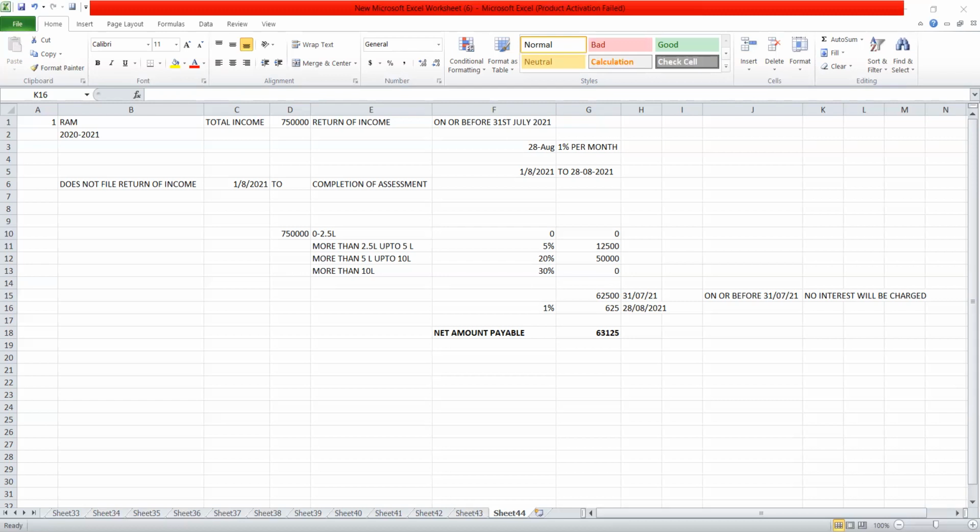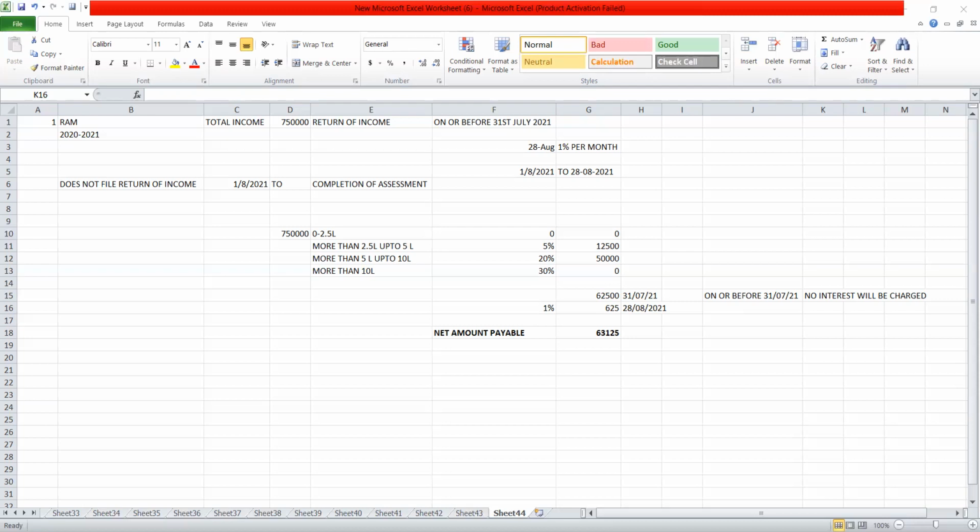Under section 234F, such amount of fees is in addition to the amount of interest. It means the interest will be applicable, as well as the fees under section 234F. So where a person is required to furnish his return of income under section 139 and fails to furnish it within the prescribed time limit, then such assessee shall pay the amount of fees, and the sum will be 5,000